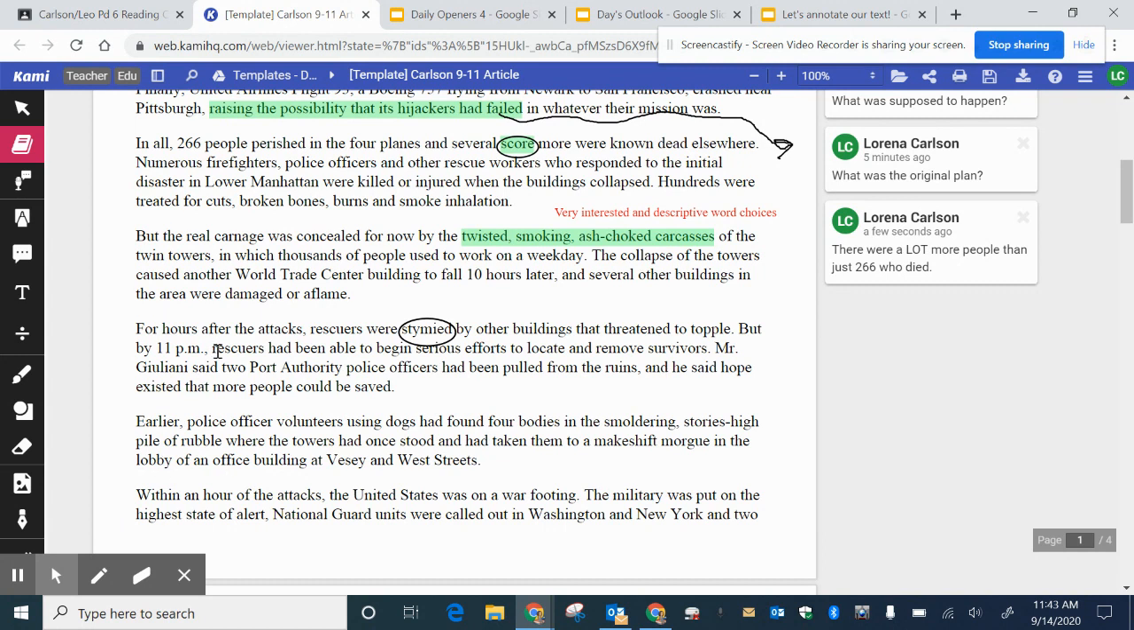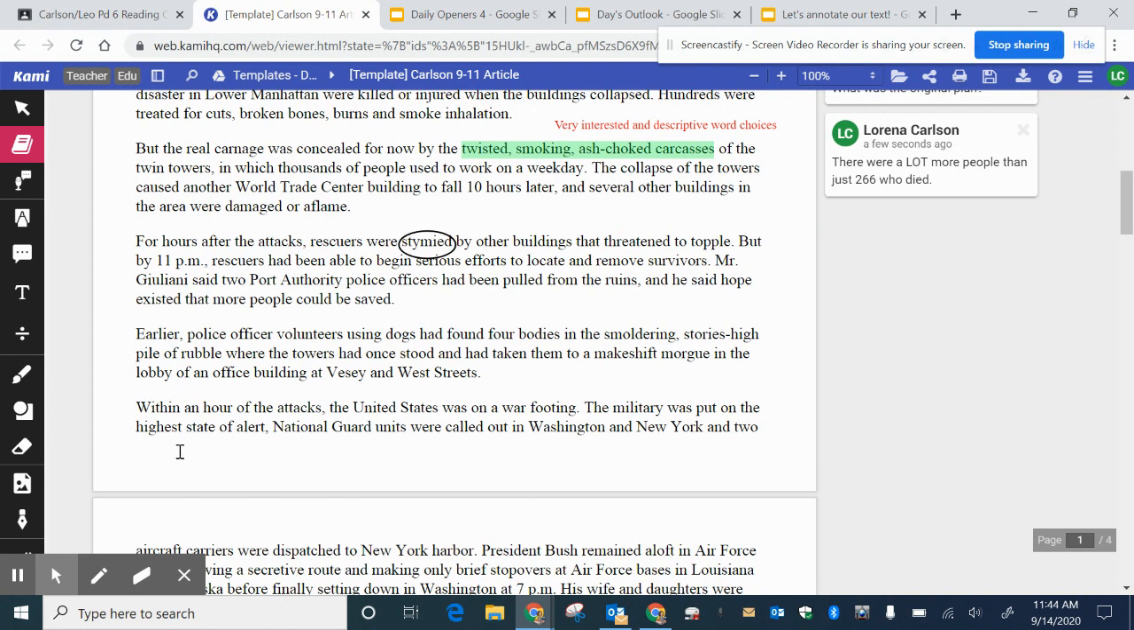But by 11 p.m., rescuers had been able to begin serious efforts to locate and remove survivors. Mr. Giuliani said 2 Port Authority police officers had been pulled from the ruins, and he said hope existed that more people could be saved. Earlier, police officer volunteers using dogs had found 4 bodies in the smoldering, stories-high pile of rubble where the towers had once stood, and had taken them to a makeshift morgue in the lobby of an office building at Vesey and West Streets. Within an hour of the attacks, the United States was on a war footing.